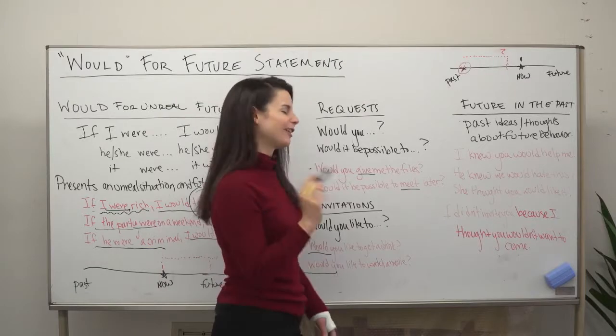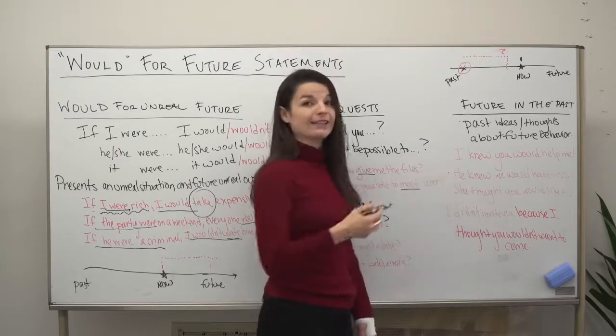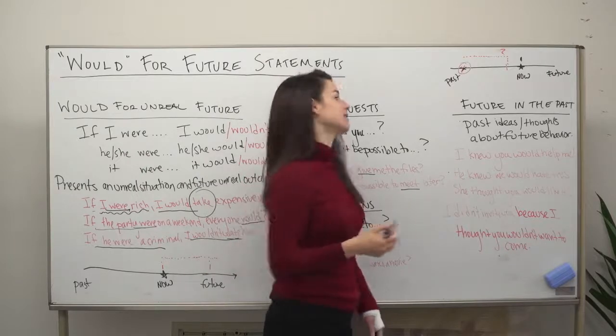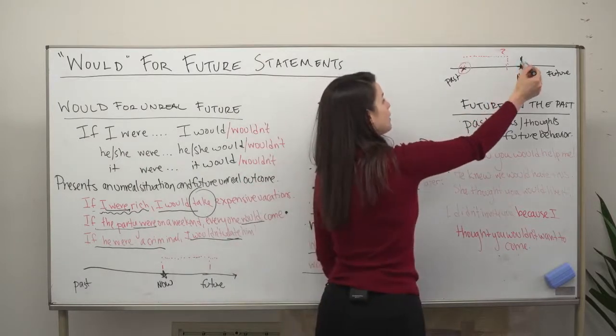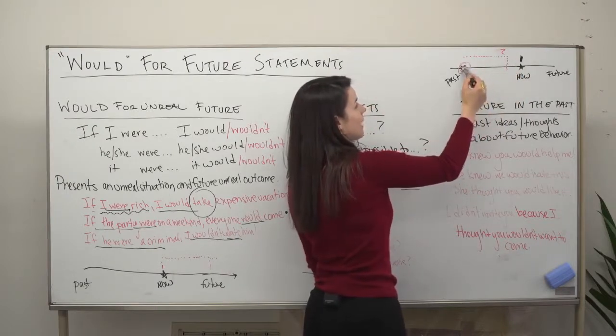Let's look at another example of this. Here, he knew we would hate this. He knew we would hate this. So again, the speaker is talking now, and here's this past tense point.